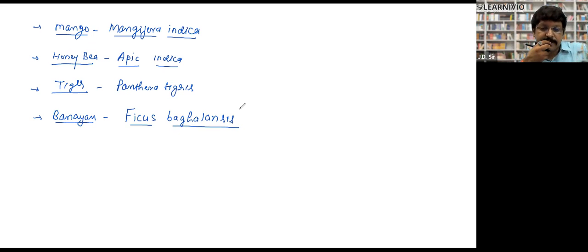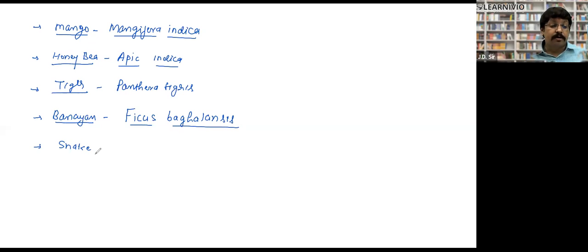It does not produce anything, but it is the tree with the longest age. A banyan tree lives for 400 or 500 years as well. Longest surviving tree.